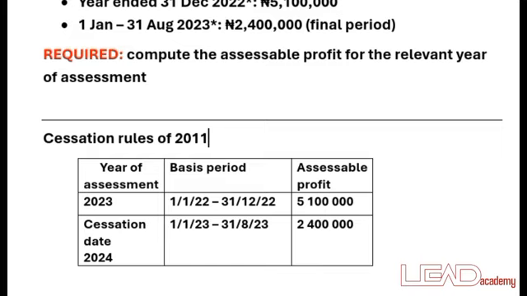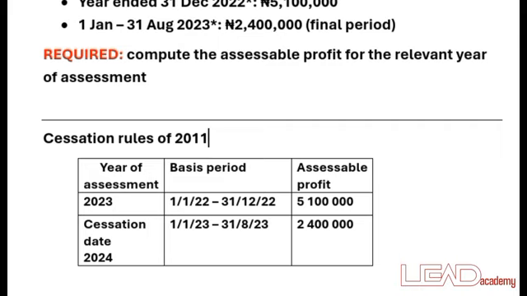To calculate the cessation rule for the final year, you calculate the preceding year, that's the normal accounting year that the business is using. Then you calculate the actual period, which is always from January down to December. Whichever is greater, you pick it.